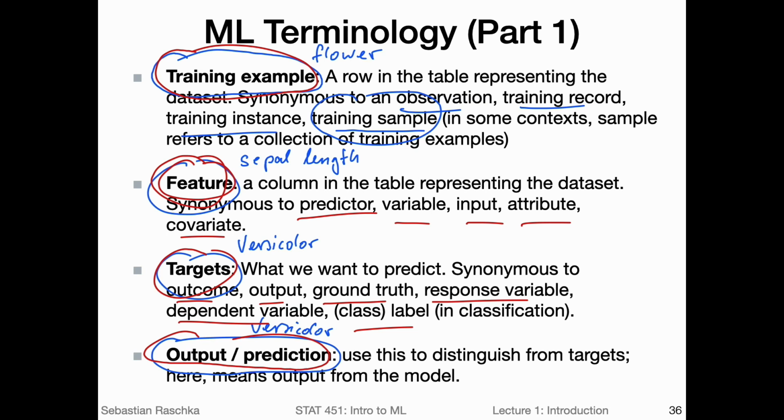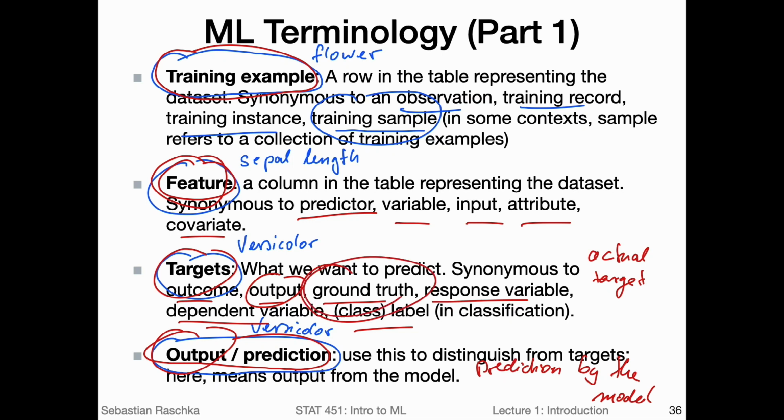And then lastly the output and prediction. We can use the same terminology as here, like output, but with output we usually mean what's predicted by the model. So this is the prediction by the model, and the target is usually the actual target. We also often say ground truth, the real label that we want to predict. So we want to use the model to predict this value, and that is the output of the model, called the output or prediction. Okay.